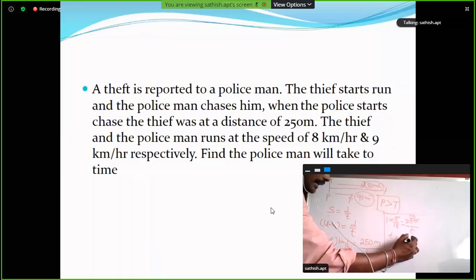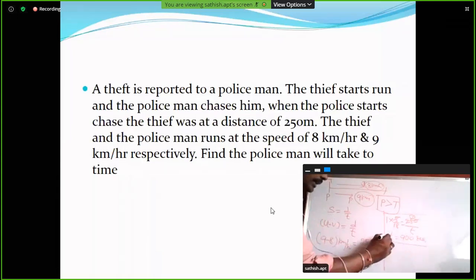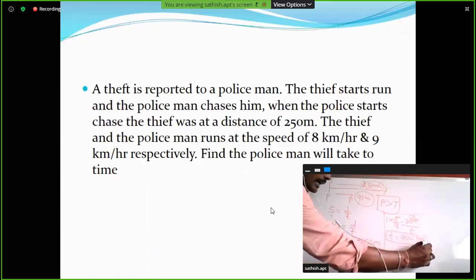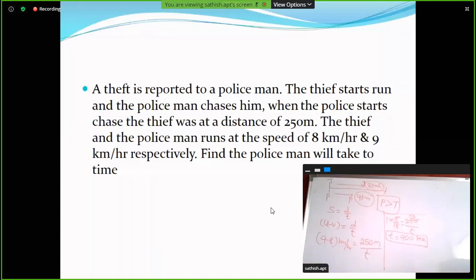So t is equal to 900 seconds. These 900 seconds, actually this is the answer. Clear? If the options are in minutes, then convert 900 seconds into minutes by dividing by 60.